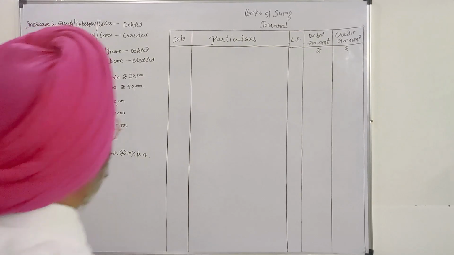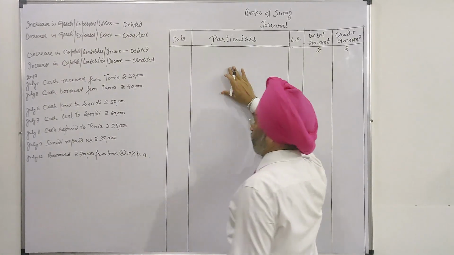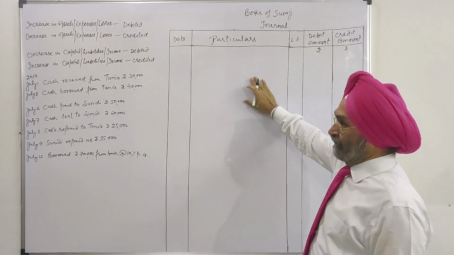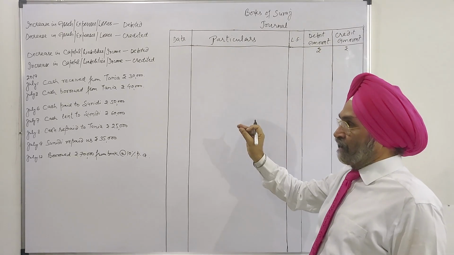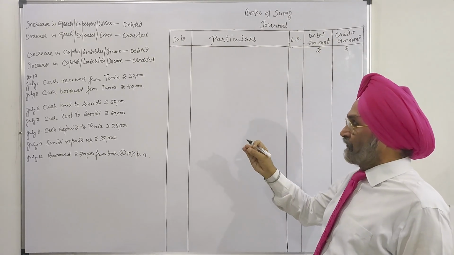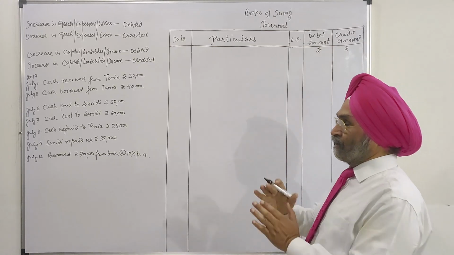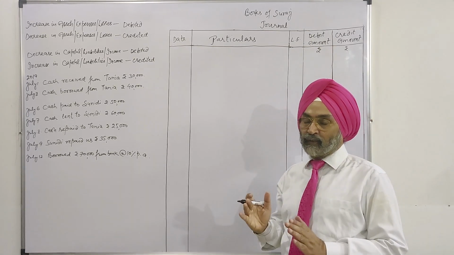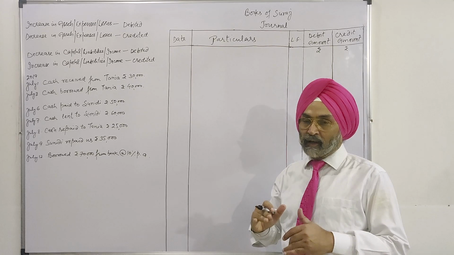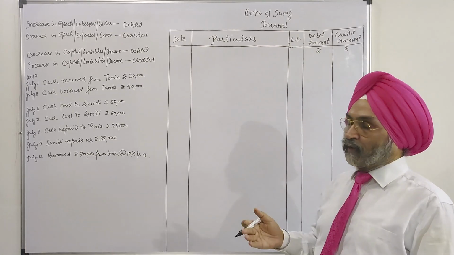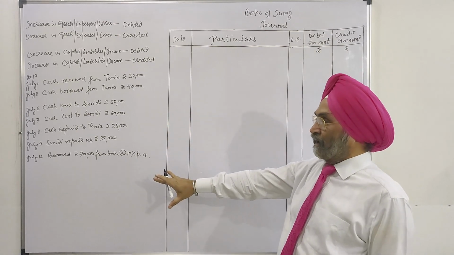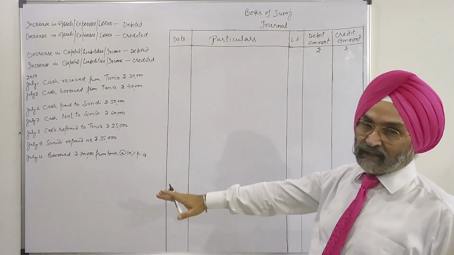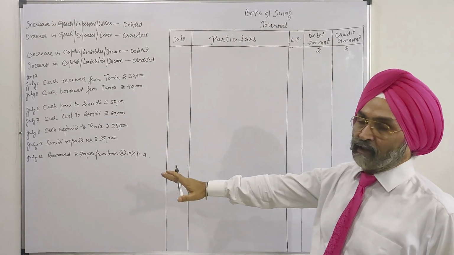Hello friends, today I am going to discuss, in the fourth video on journal, the cash borrowed, cash lent, cash repaid by us, and cash repaid to us. So how the amount received is different from the amount borrowed, and how the amount given is different from the amount lent. With the help of seven entries, I will try to distinguish between them.